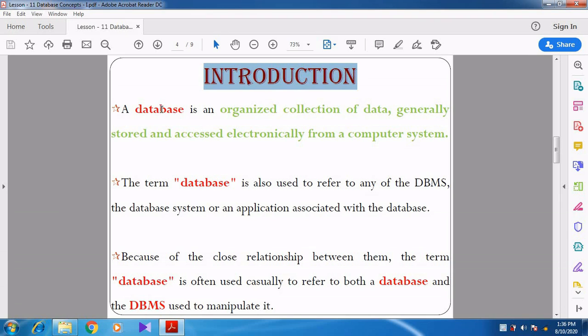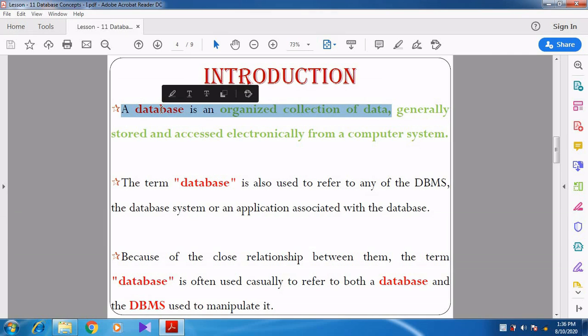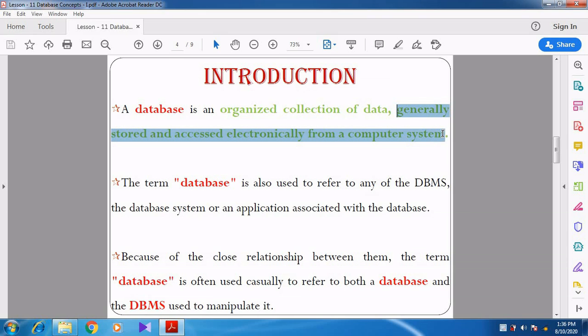So what is meant by database? See, a database is an organized collection of data. We are going to collect the data and then organize it. Organizing means we are going to arrange the data. Not only arranging the data, generally we store the data and access the data electronically from a computer system.